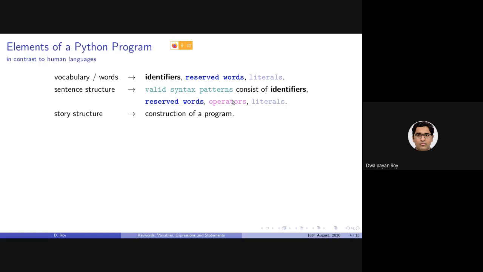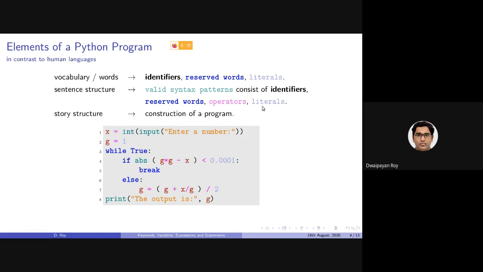So basically a sentence structure in English corresponds in any programming language to a valid syntax pattern consisting of some vocabulary or words, that is identifiers, reserved words, and literals, along with operators. And if we are discussing writing a story in, say, English, the story structure, the way we tell the story, the same thing in a programming language is the construction of the whole program. So the construction of the whole program is basically a set of statements, or in other words, a set of valid syntax patterns consisting of identifiers, reserved words, operators, and literals.